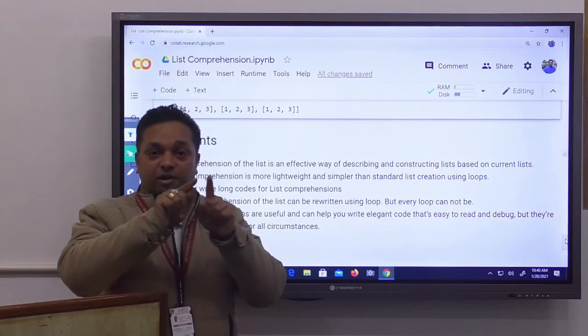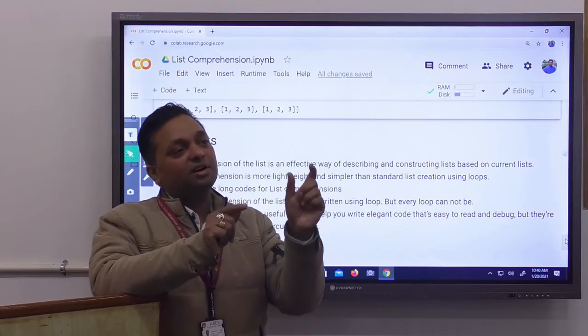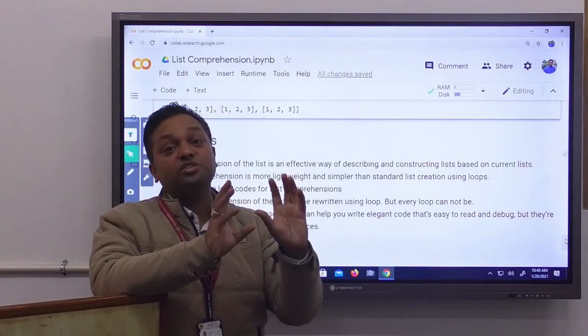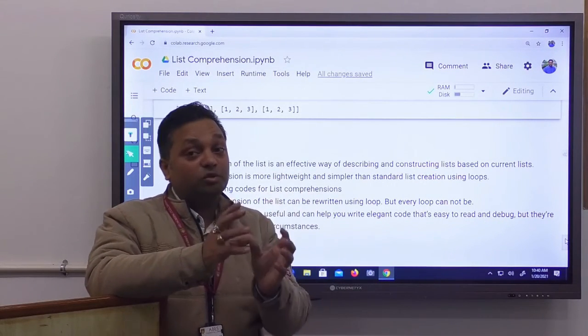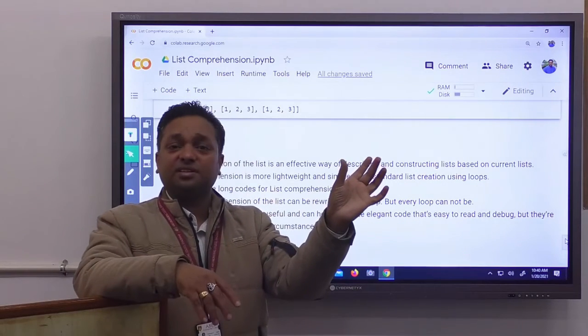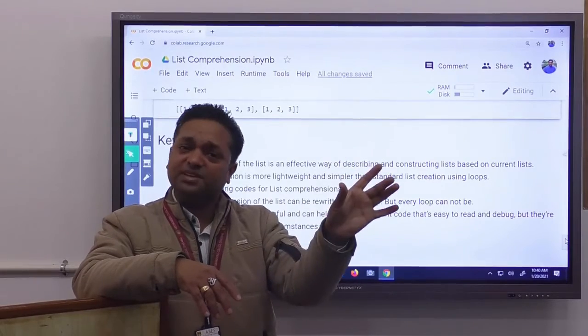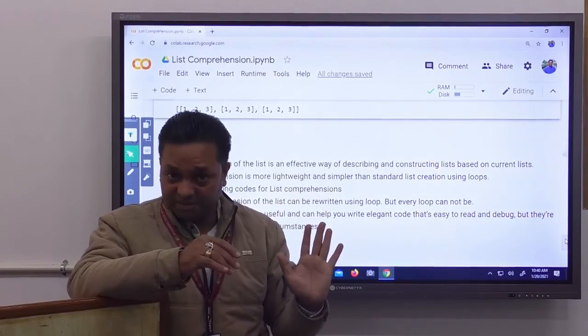So simply, the syntax is very neat and clean. If you have a problem where you want to generate a list, using either an existing one or creating your own, simply write the expression. If you have a problem that we can solve using some expression, then we go for list comprehension.